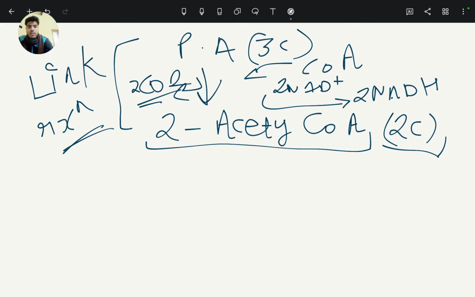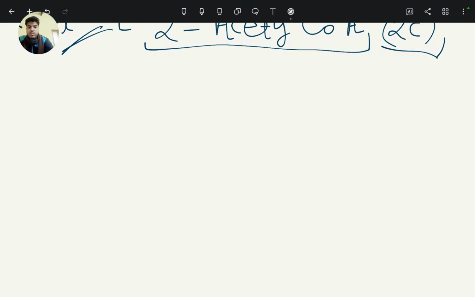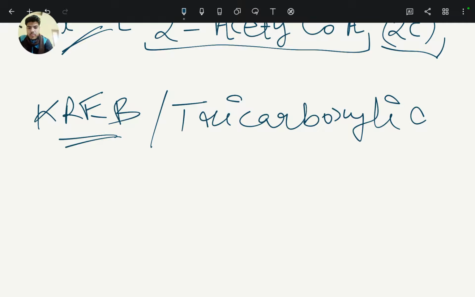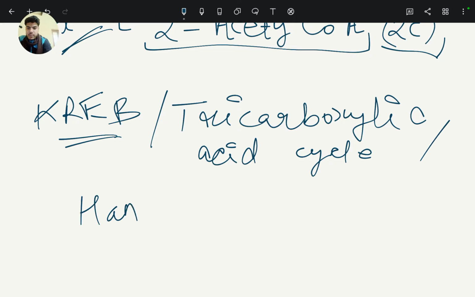So Krebs cycle is also known as tricarboxylic acid cycle, and hence Krebs cycle.